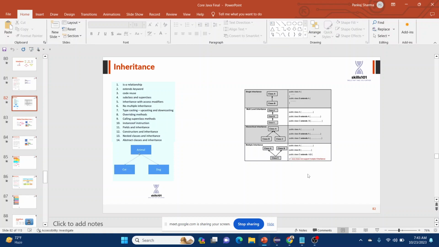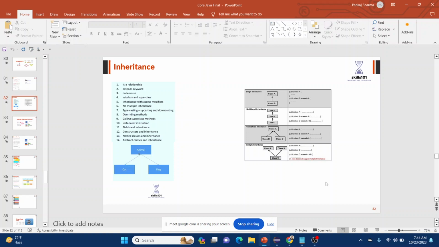If you look at hierarchical or any inheritance, a child has one parent, it is okay. A child has one parent and one grandparent, it is okay. In a hierarchical relationship, two children have one parent, that is also okay. But a child cannot have two different parents. It's not possible logically. So that is why Java doesn't support it, because it creates ambiguity and logically it's not possible.